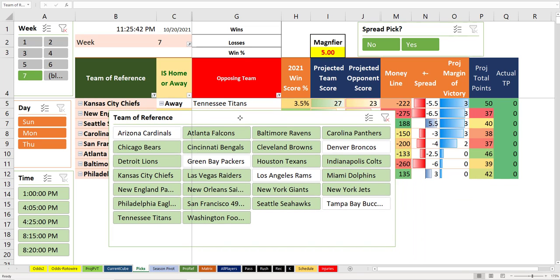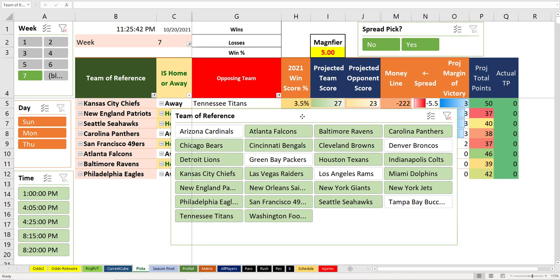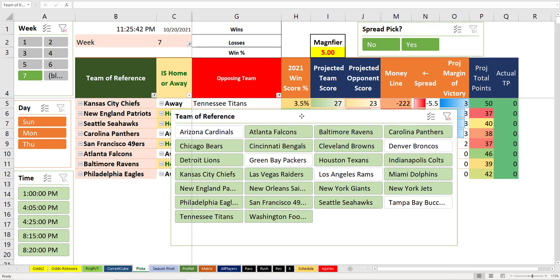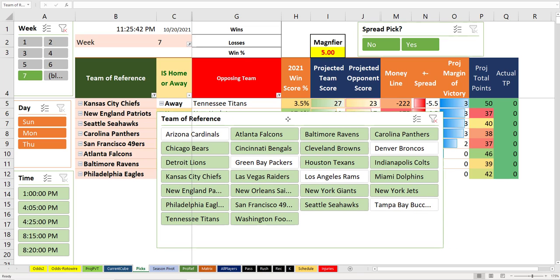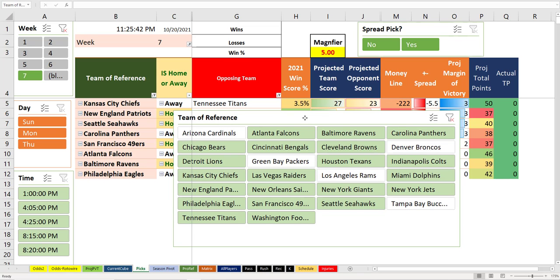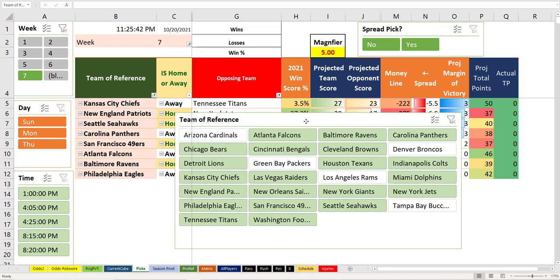Now we've got Chiefs at the Titans. I am surprised to see the Chiefs at minus 222. You can see that it has Tennessee only losing this game by 4. So Tennessee plus 5.5 is what the spread pick says to do. But it has the Chiefs winning this game. How interesting. Boy, a lot of talk about a tough week.